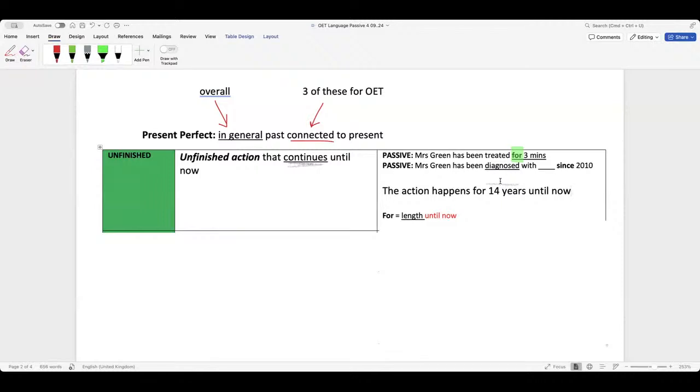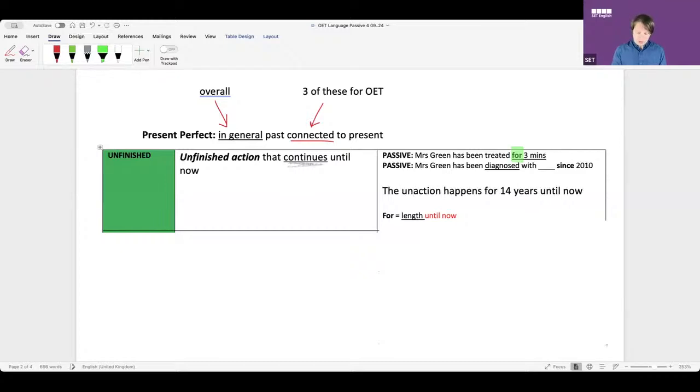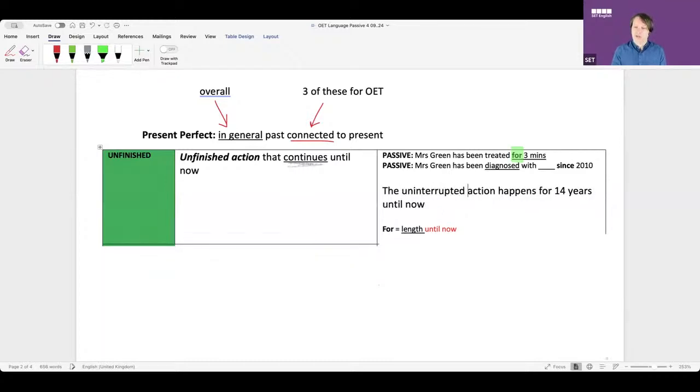Yes, he still has diabetes. But it is an uninterrupted action, you see what I mean? The doctor needs to sleep. He needs to eat food. He cannot only diagnose just that action for 14 years. He will die. Make sense?